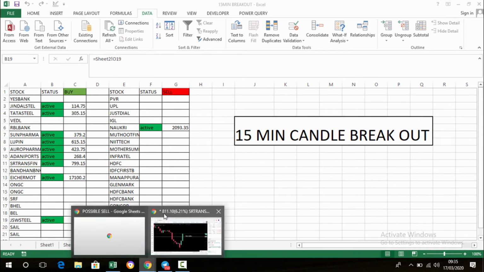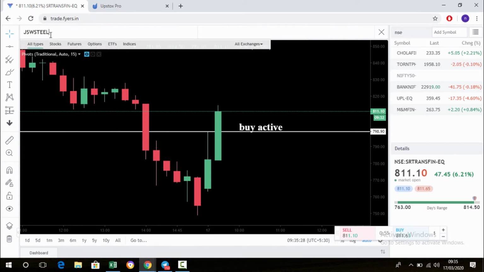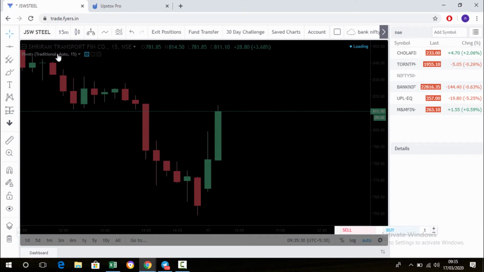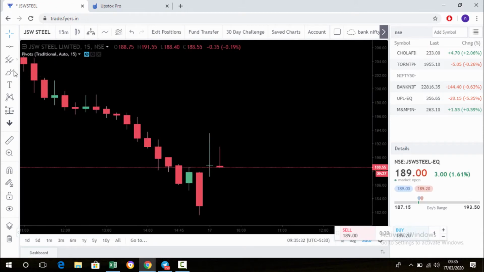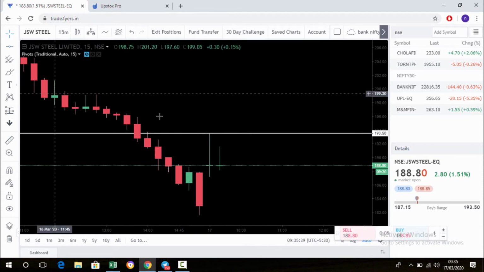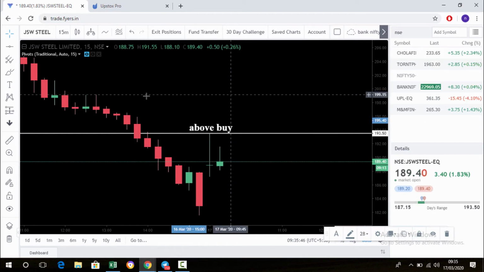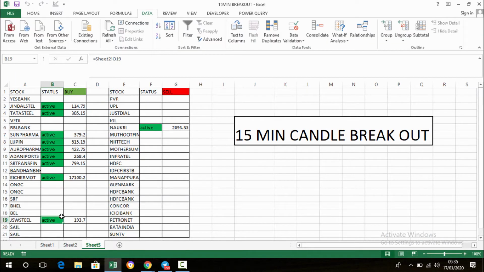HR motor is a high value stock, that's why I avoided it. The stock I added last is JSW Steel. This also I marked the high. If its high breaks, we can go for buy. All these stocks are for buying. We can check it above this level for buy. Okay, these are all the stocks for buying, and on the sell side we got only one stock, Naukri. It's only for sell.